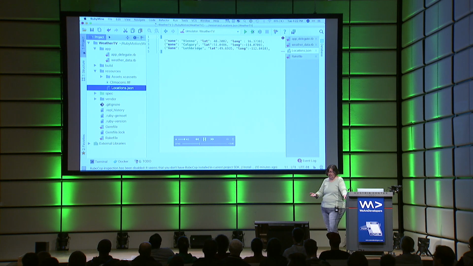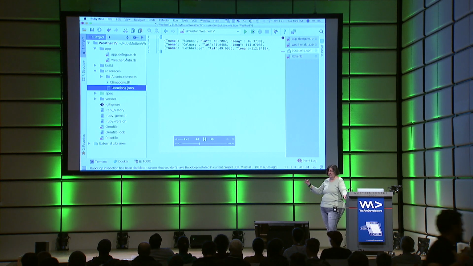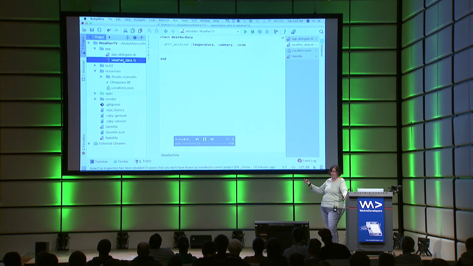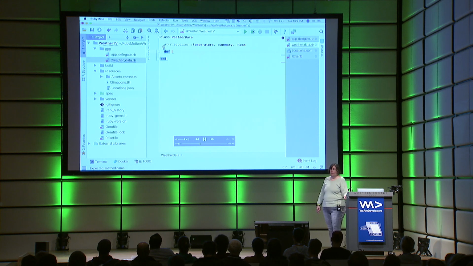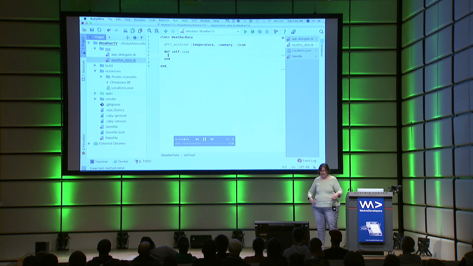These are the locations. We just copied this file in. I have Vienna, Calgary, which was my old hometown, and Lethbridge, which is my new hometown. So we're going to read that file in now. That's a simple JSON file. It's pretty easy to read in.